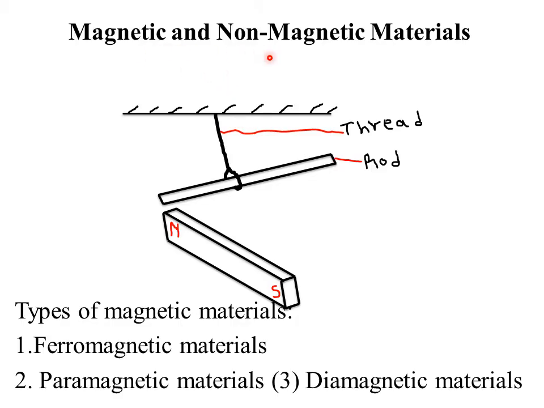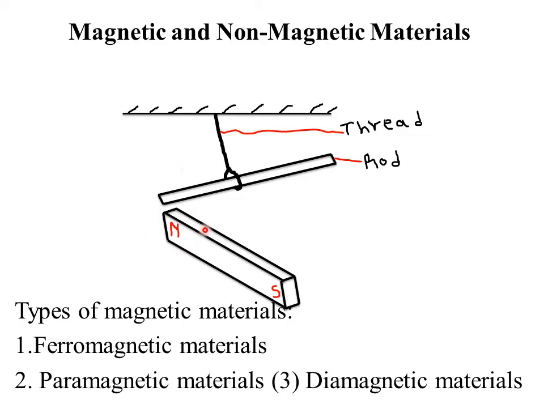Now, what are magnetic materials and what are non-magnetic materials? There are certain materials which, when brought closer to a magnet, help us prove which are magnetic and which are non-magnetic. If you're asked to describe a simple experiment to differentiate between a magnetic and non-magnetic material, you just suspend a rod or any other material, you hang it in air freely, then you bring one pole of a magnet towards that material, then observe what happens.